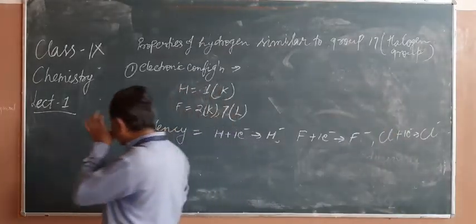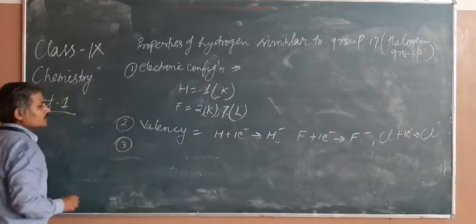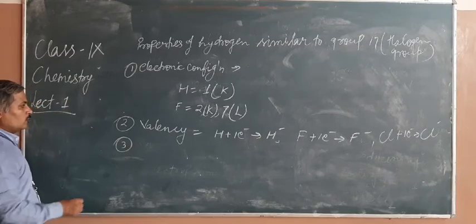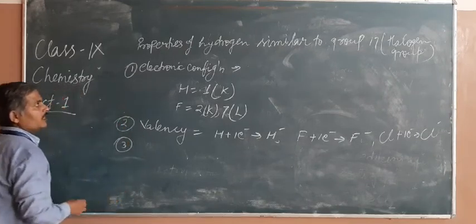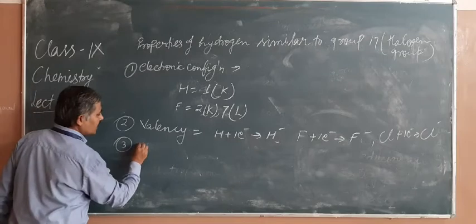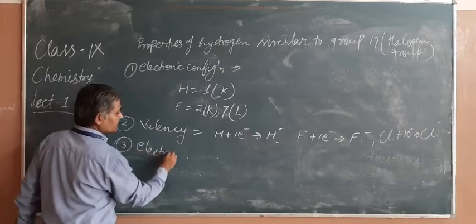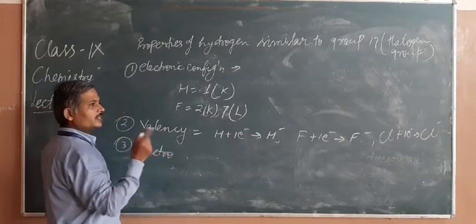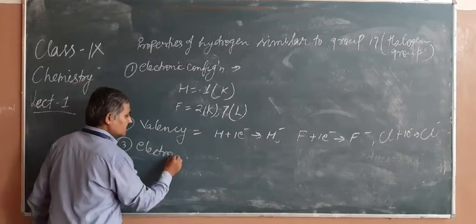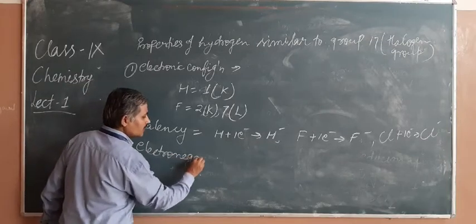Third one, in case of halogens and hydrogen, there is electronegative character. There it was electropositive ions, here it is electronegative ions.